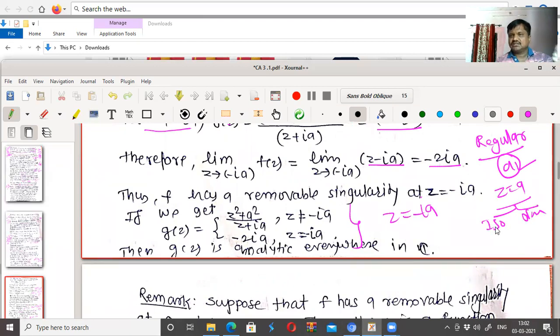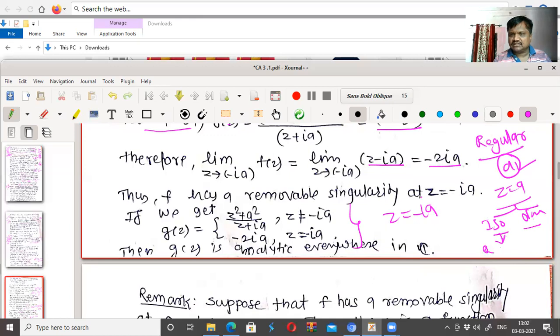Isolated singularity means the function is not analytic at a, but except at a, in every neighborhood of a, the function is analytic. Non-isolated means the function is not analytic at a, and not only that, in the neighborhood of a also there are some other singularities of f(z). Therefore, they are called isolated and non-isolated.